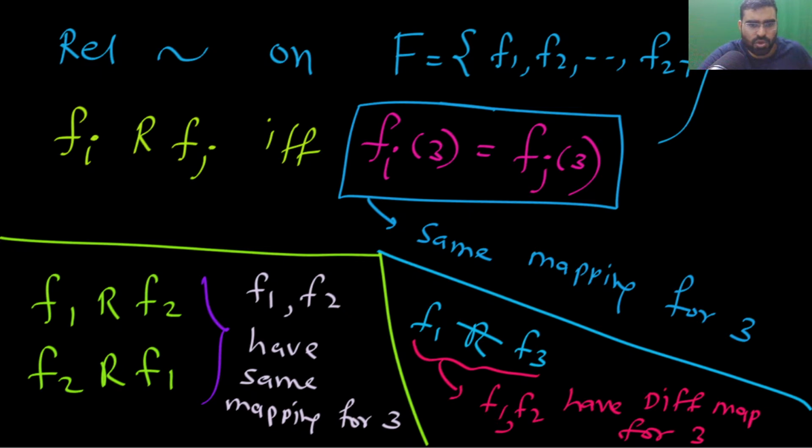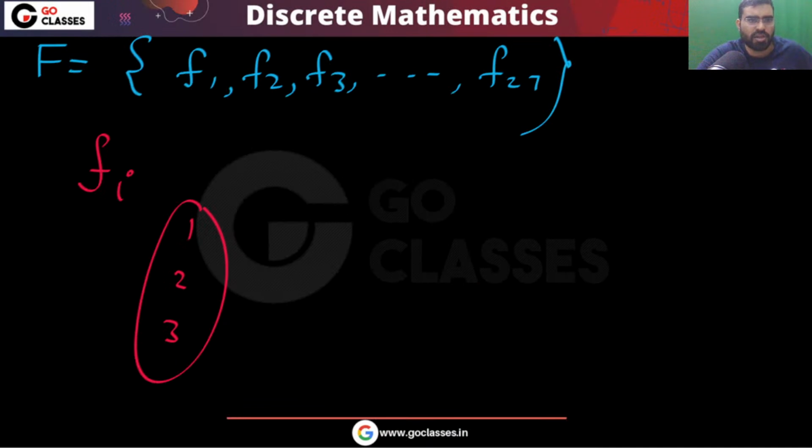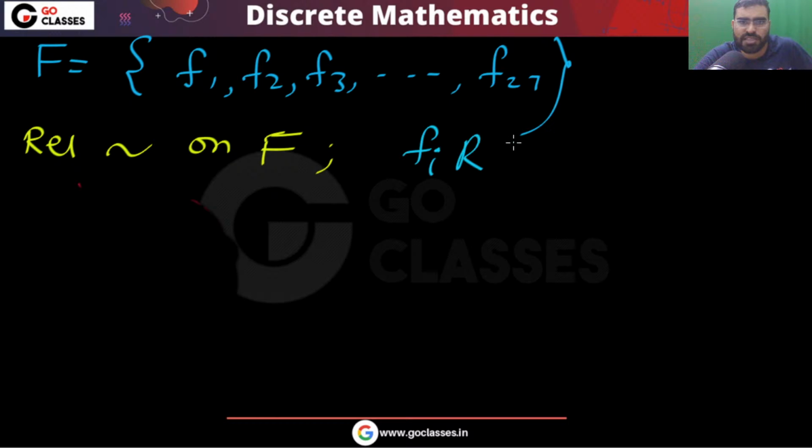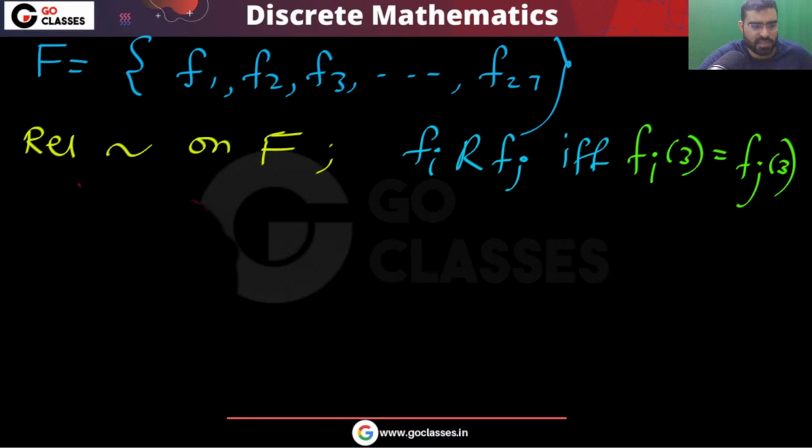Did you understand what the question is asking? You have many functions, a total of 27 functions. Now you are defining a relation on this capital F, and you are saying that fi is related to fj if and only if fi on 3 has the same mapping as fj on 3. They have the same mapping on 3.